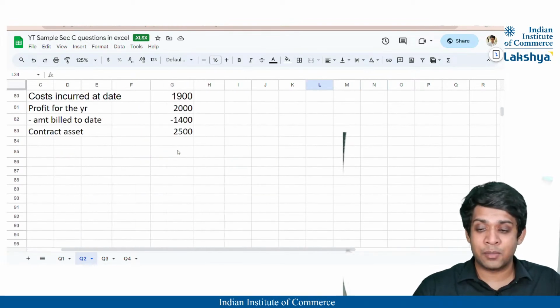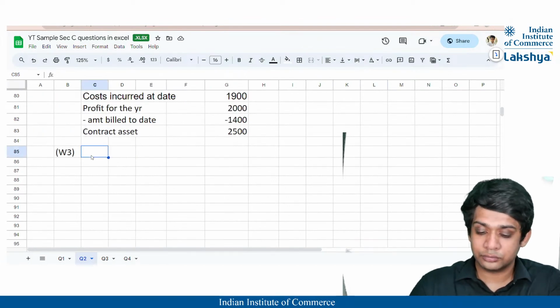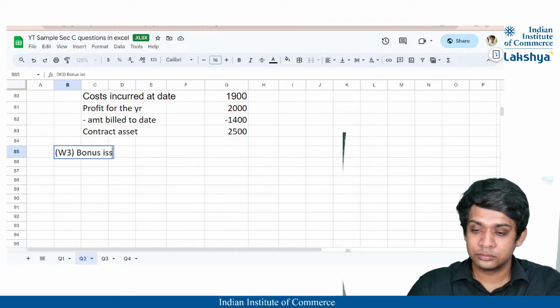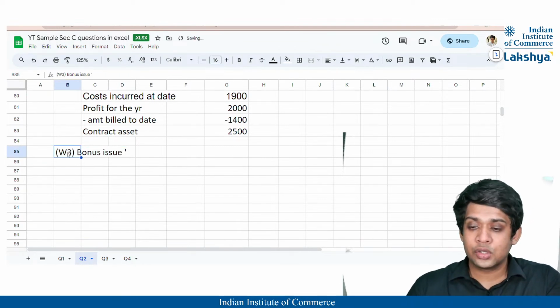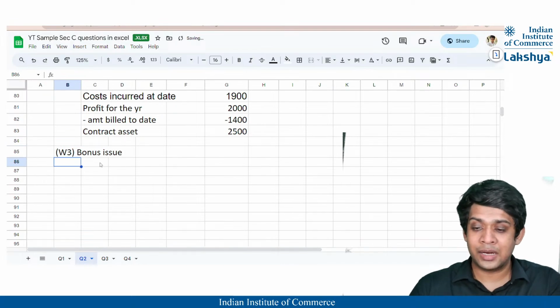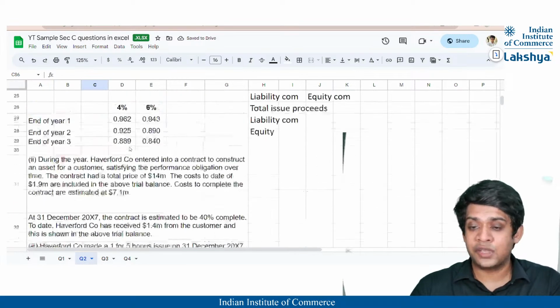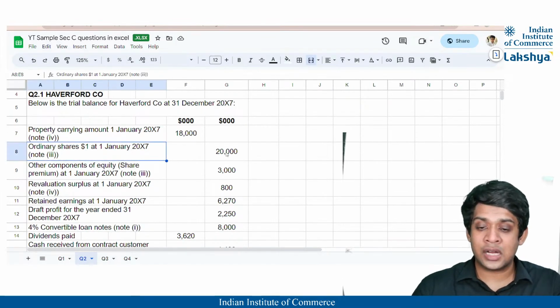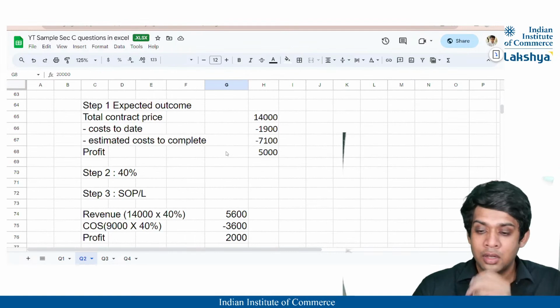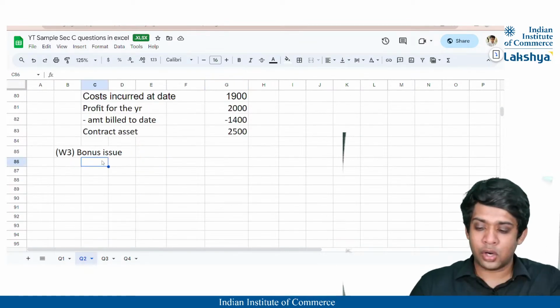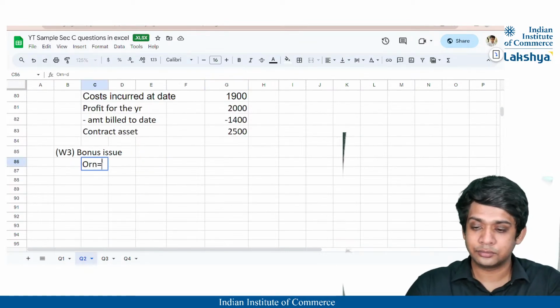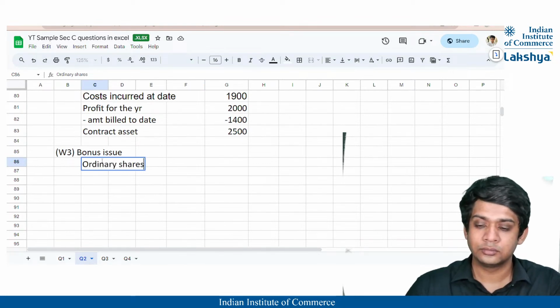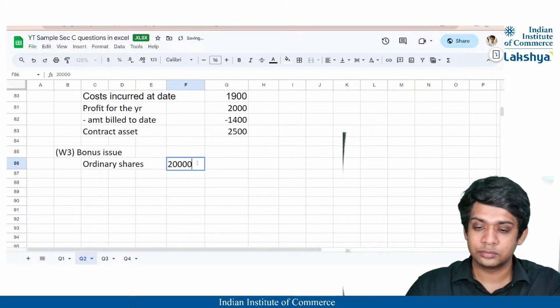So firstly, let us look at the bonus issue. Our bonus issue is nothing but the share capital of the company. Because it is a 1 for 5 bonus issue, first we have to look at the ordinary shares of the company, which is 20,000.